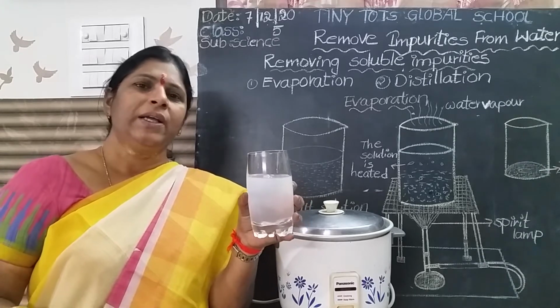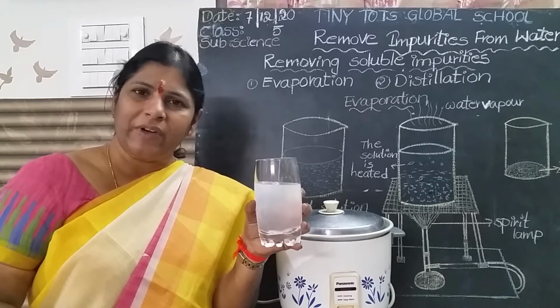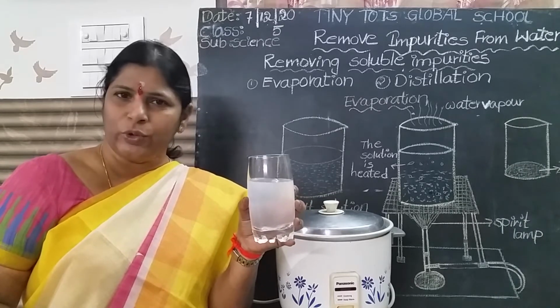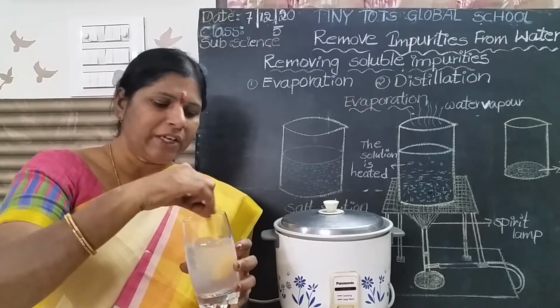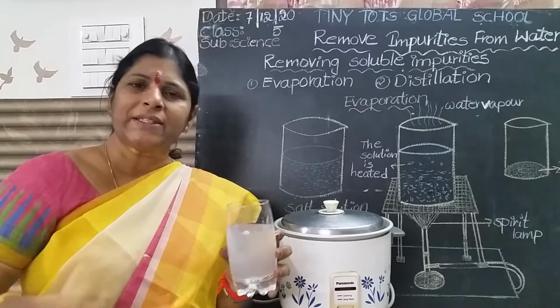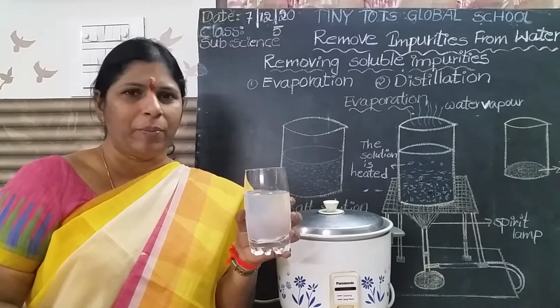Already we have learned last year, no children? Solute plus solvent is equal to solution. So this is the salt solution. Salt dissolves in the water. But we can separate the salt from the water by the process of evaporation.